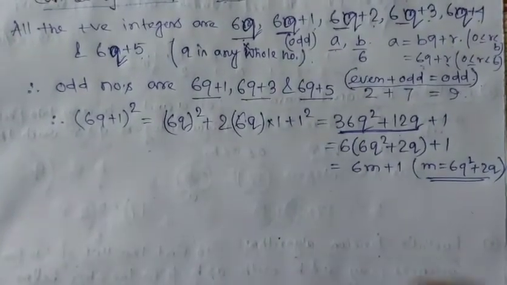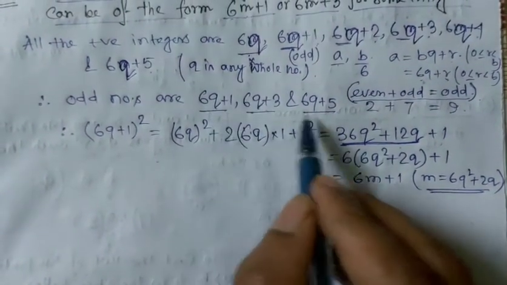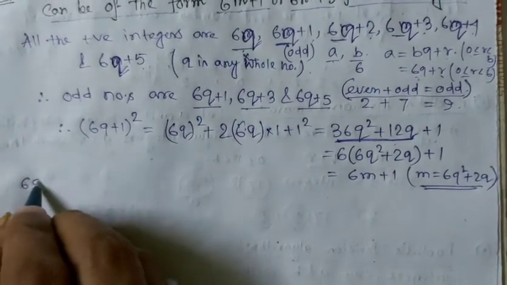Now another odd number is 6q plus 3. So (6q plus 3) whole square.